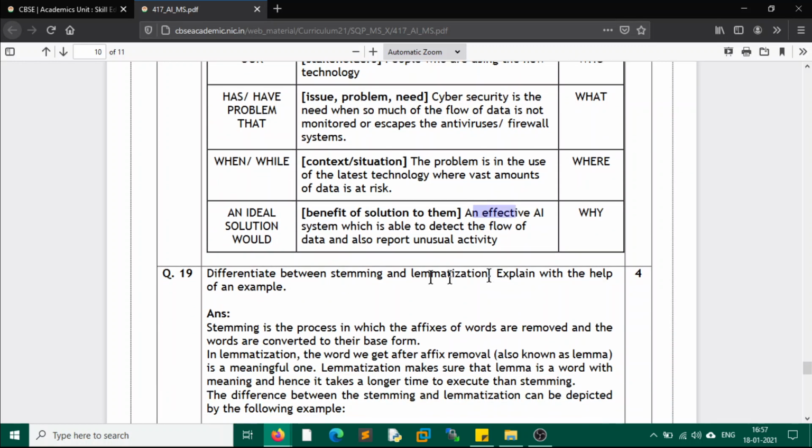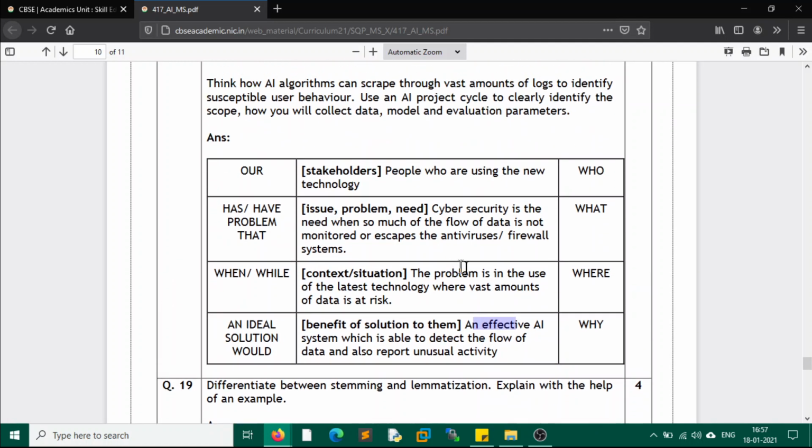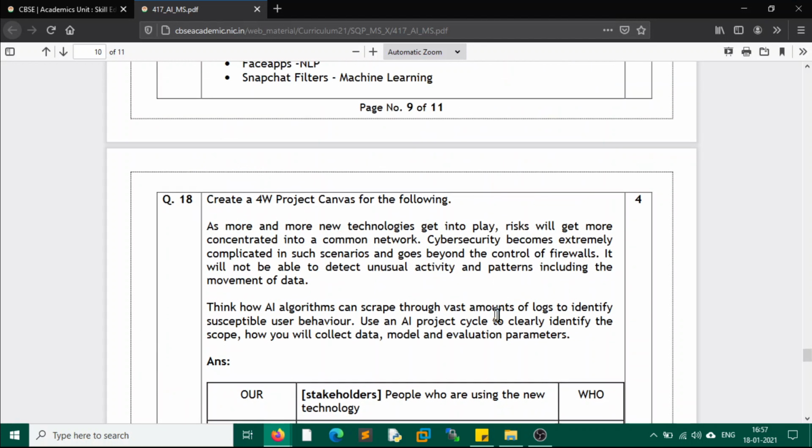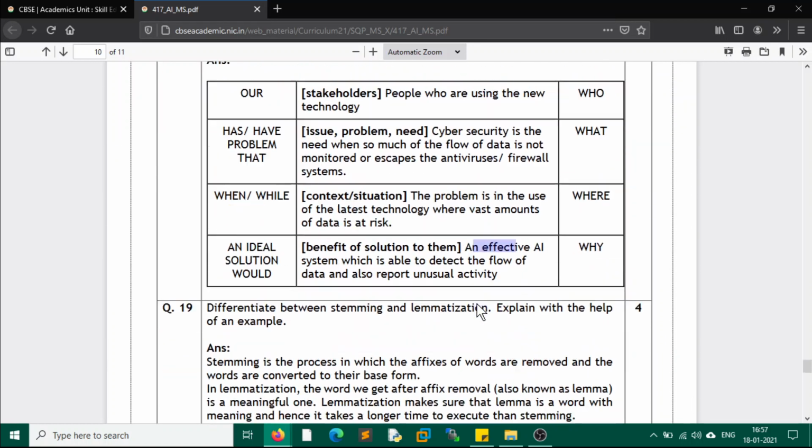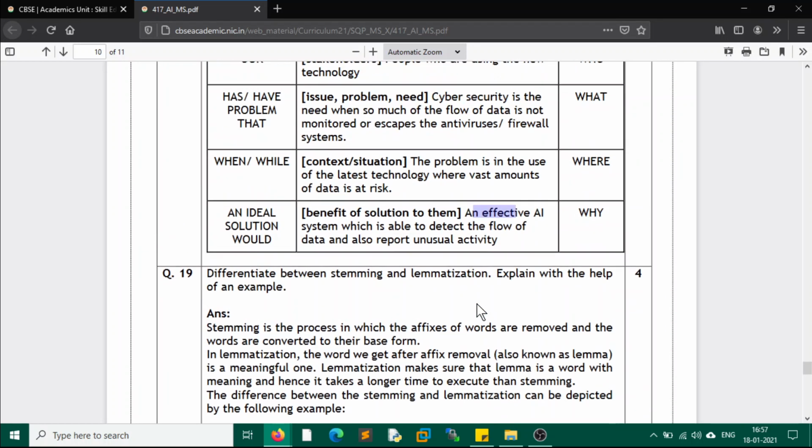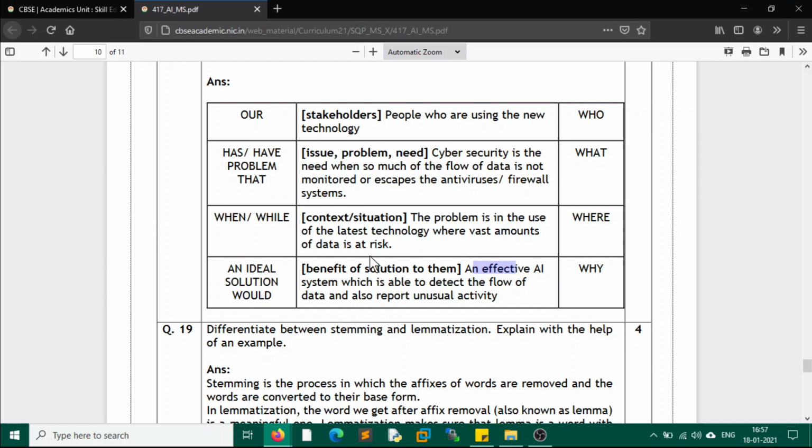So this is the 4W project canvas for the given scenario. So I think you have got what is 4W. See, it is who, what, where and why.